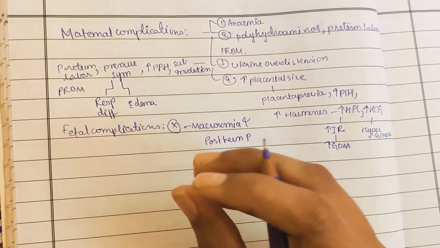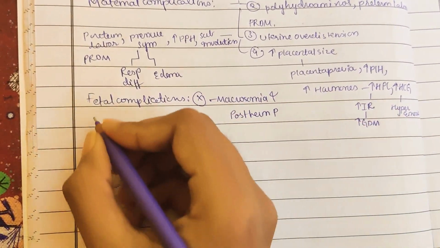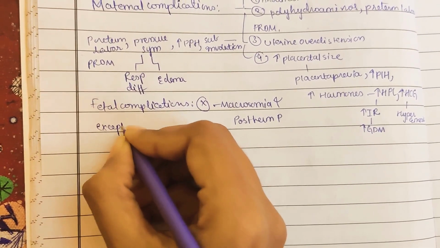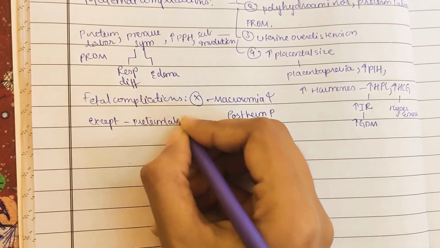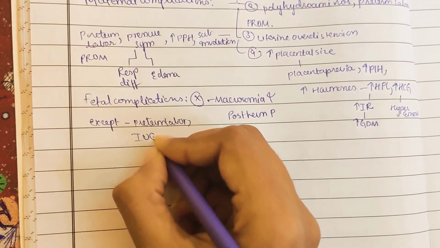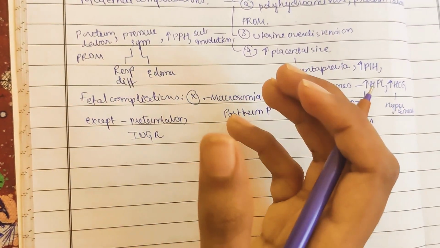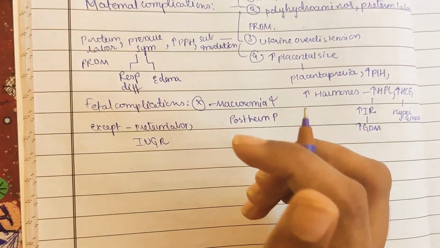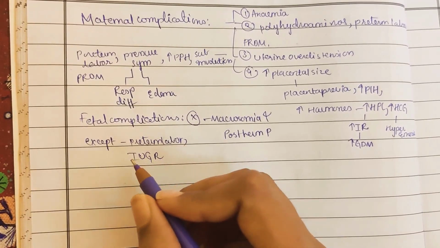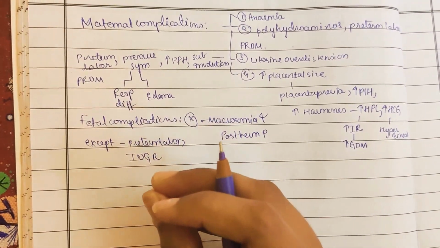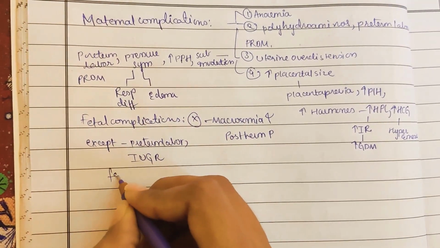Complications which are related to chorionicity and amniosity, except preterm labor and intrauterine growth restriction, and complications which are related to the number of fetuses. For example, in multifetal pregnancy we sometimes need to do fetal reduction. So except preterm labor and intrauterine growth restriction, sometimes we also have a chance to do fetal reduction.